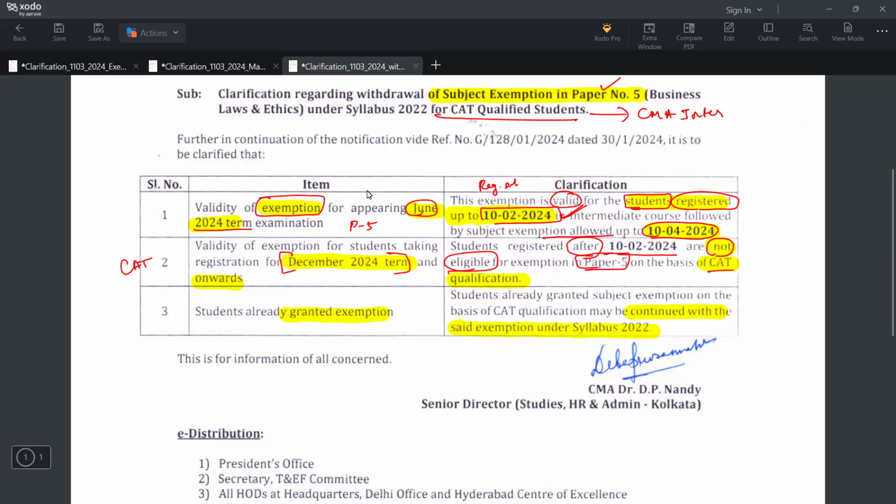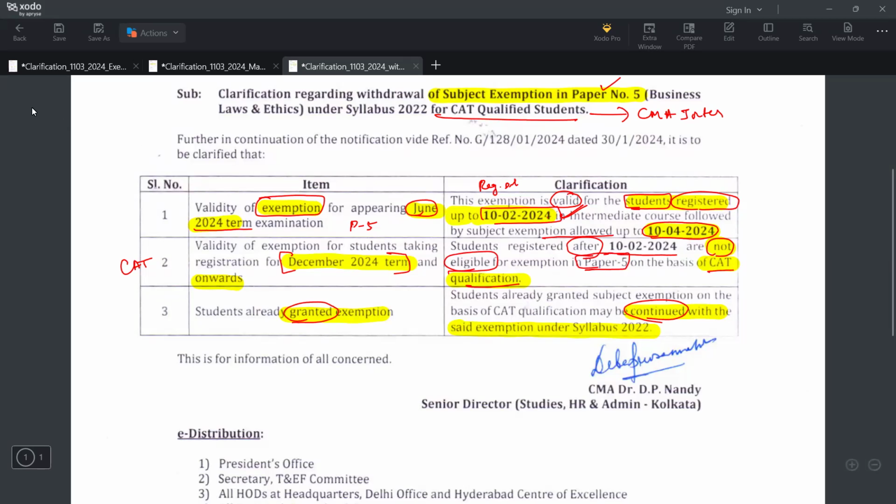Then, on the basis of CAT qualification, students already granted exemption, what can they do, sir? I already got exempted through CAT qualification. That same CAT qualification will be continued. You need not worry about it.